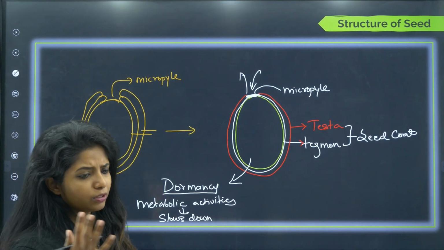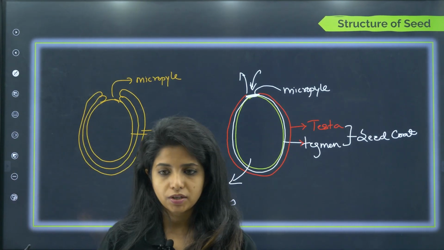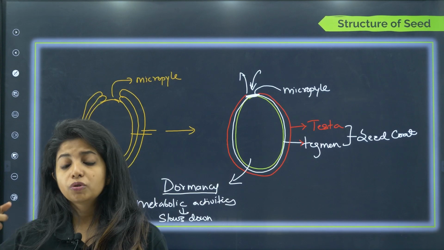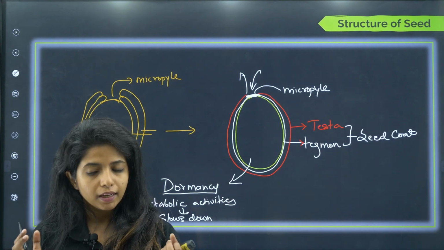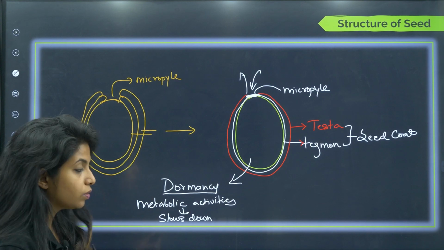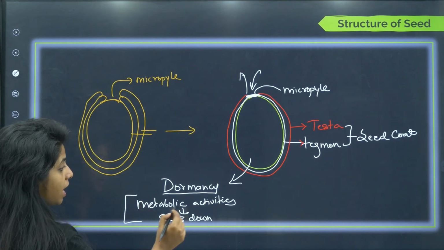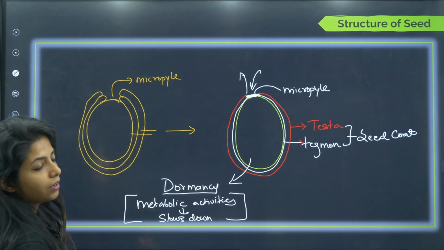It can happen generally because of genetic reasons or due to environmental stress. For example, there is no enough water for the plant to grow. At this point of time, if the seed decides to germinate, obviously it won't be able to survive. So there will be other hormones coming in action such that now the seed will be under dormancy.